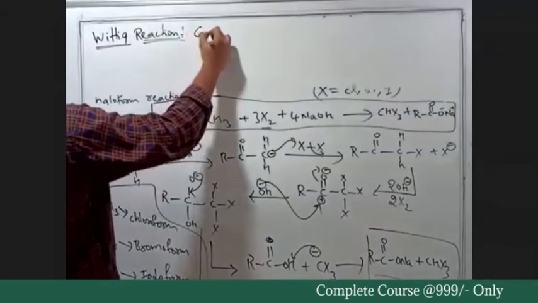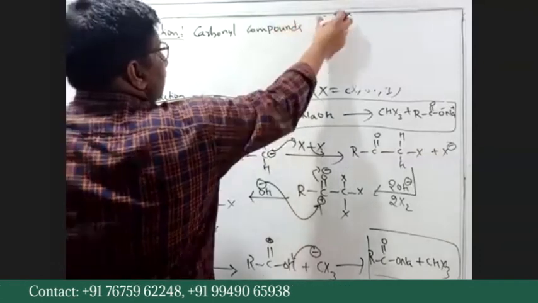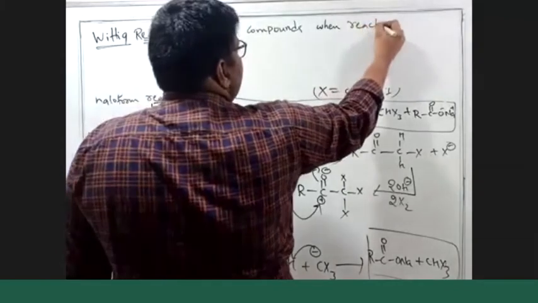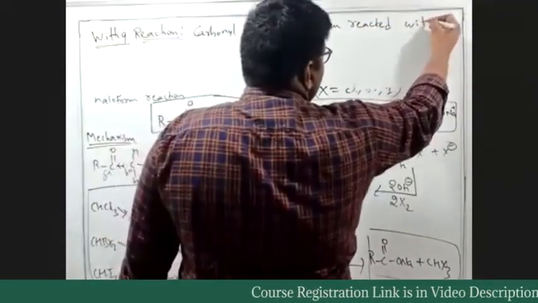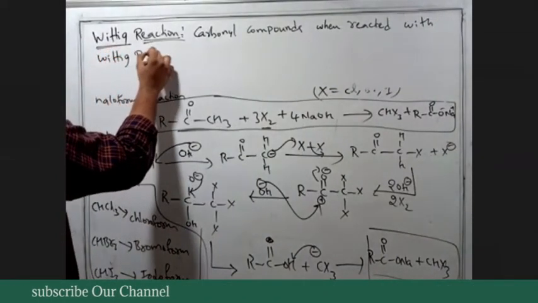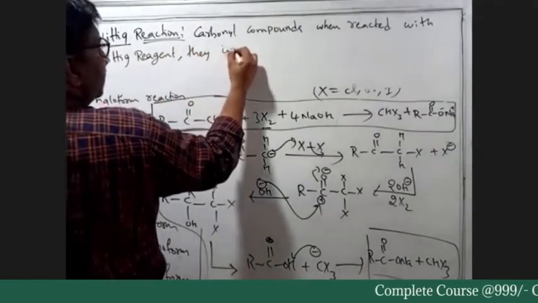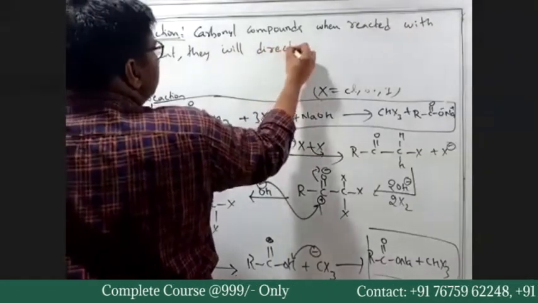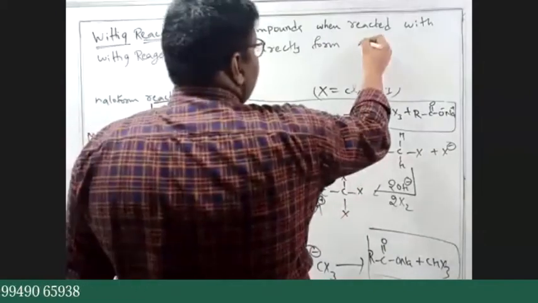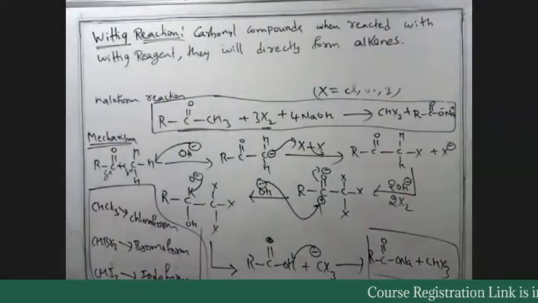Carbonyl compounds, when reacted with Wittig reagent, will directly form alkenes. Alkenes will be formed directly.